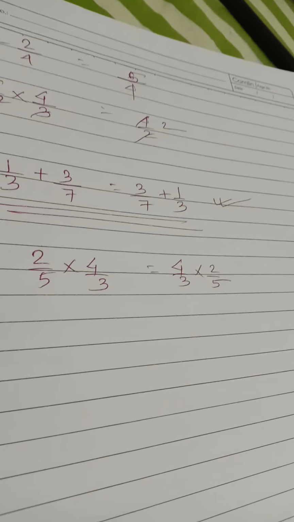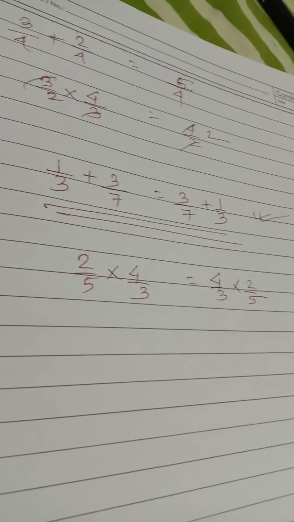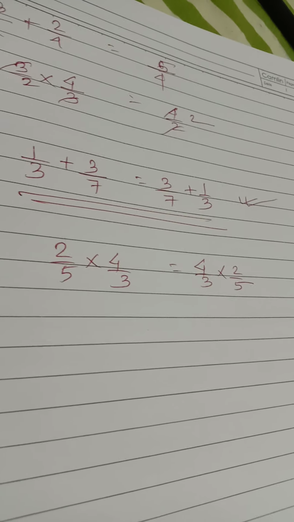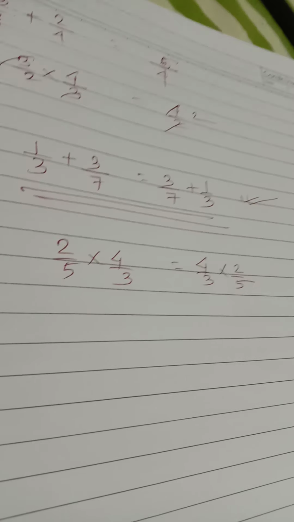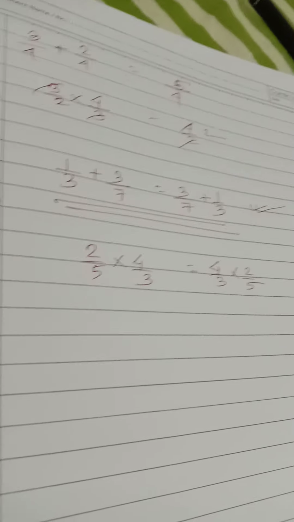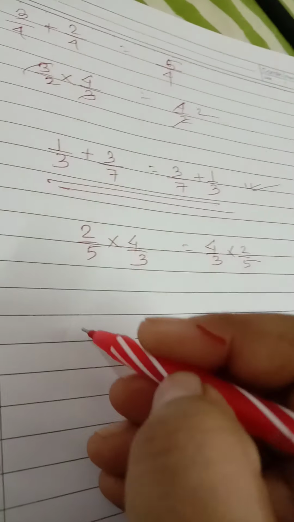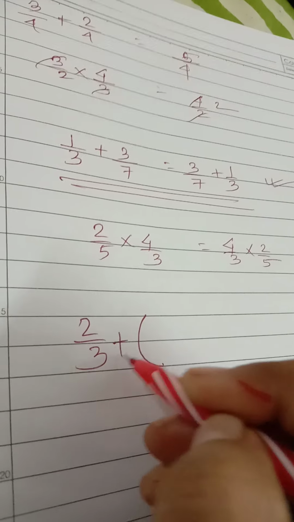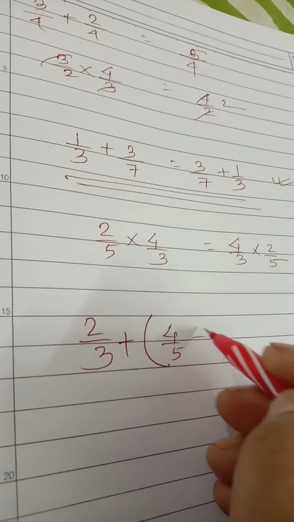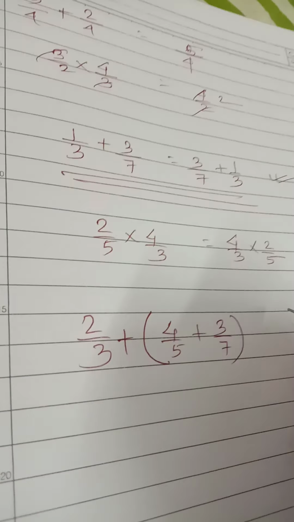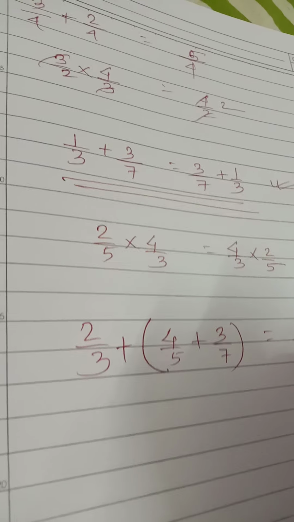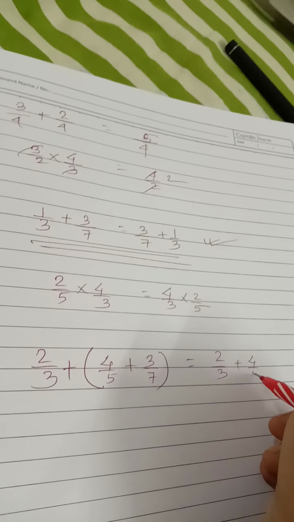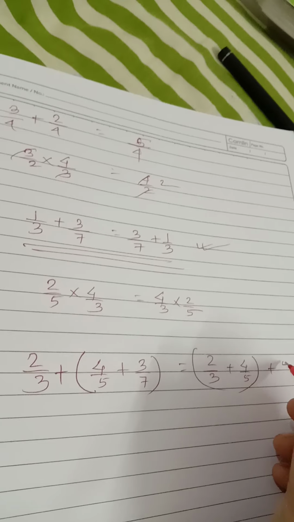Third is associative property. It is applicable only with addition and multiplication, not with subtraction and division. In this, you have to group three rational numbers. If given three rational numbers: 2 by 3 plus 4 by 5 plus 3 by 7 will be equal to, if it is grouped in this way, 2 by 3 plus 4 by 5 and outside 3 by 7.